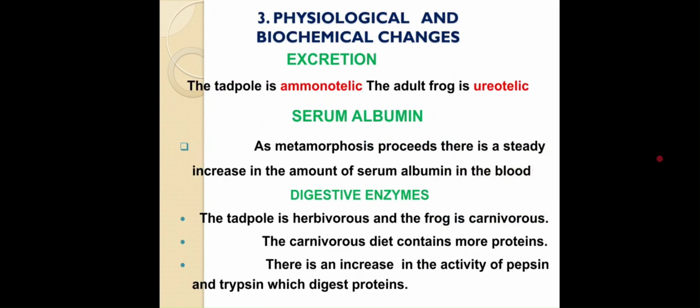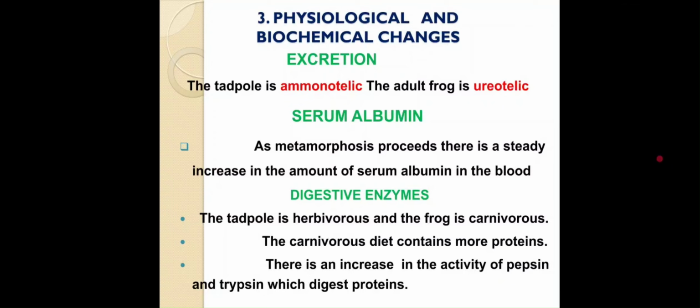The third changes of the tadpole, physiological and biochemical changes. In these changes, so many processes take place. The first process is excretion. The tadpole excretes ammonia. That's why it is known as ammonotelic. The adult frog excretes urea. That's why it is known as ureotelic in condition.